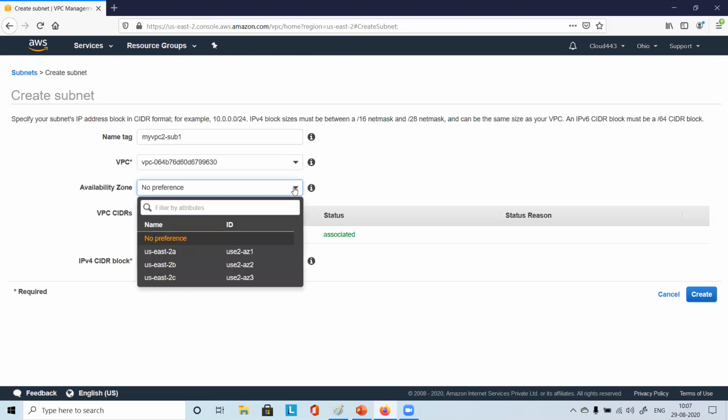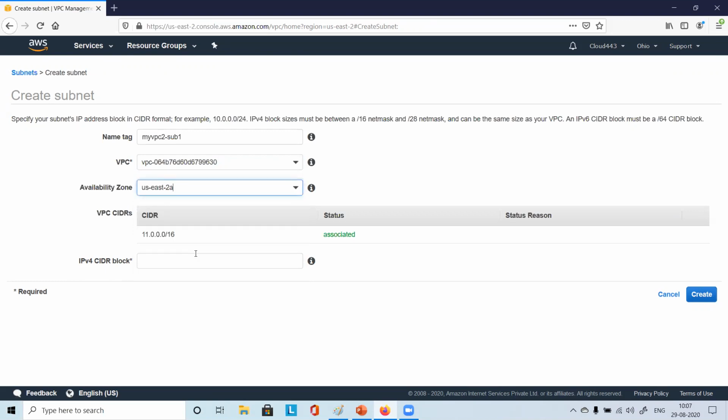And then for availability zone, you just choose 2A, the first one. Now just see here, IPv4 CIDR block. What does it require here?